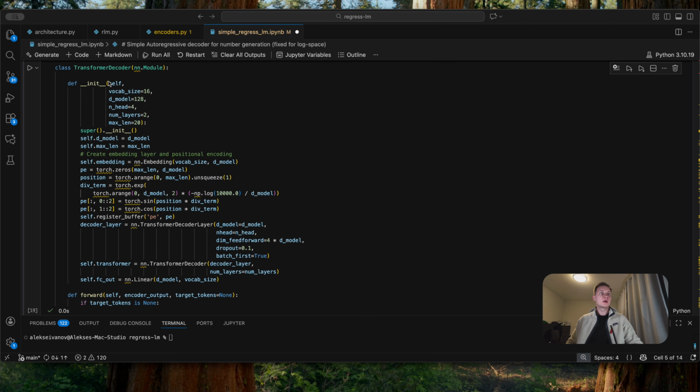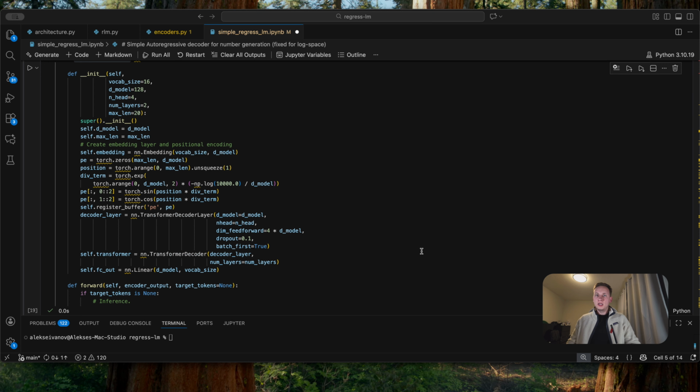Let me switch to our transformer decoder. So the key difference from the encoder is that the decoder is autoregressive. It generates outputs one token at a time, where each new token depends on all previously generated tokens. The decoder has a similar structure and architecture to the encoder. The core is a PyTorch transformer decoder with 2 layers.